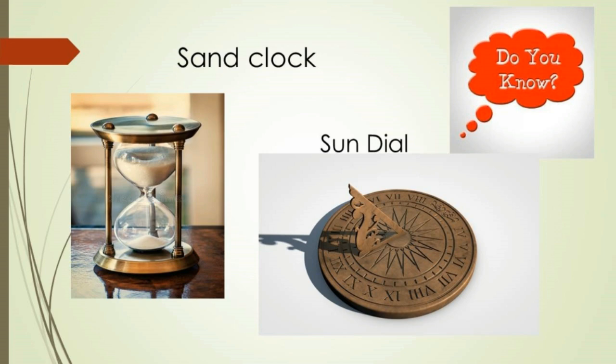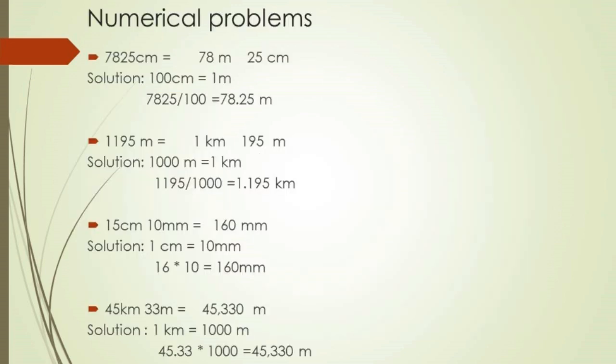One can also use a vessel with a small hole for computing time. Take a vessel or bottle with a small hole in it and fill it with water. The time taken for water to drain can also be used as a measuring device. These are rough methods for counting the passage of time. We can use electronic clocks, stopwatches, and other instruments to count even smaller durations of time.